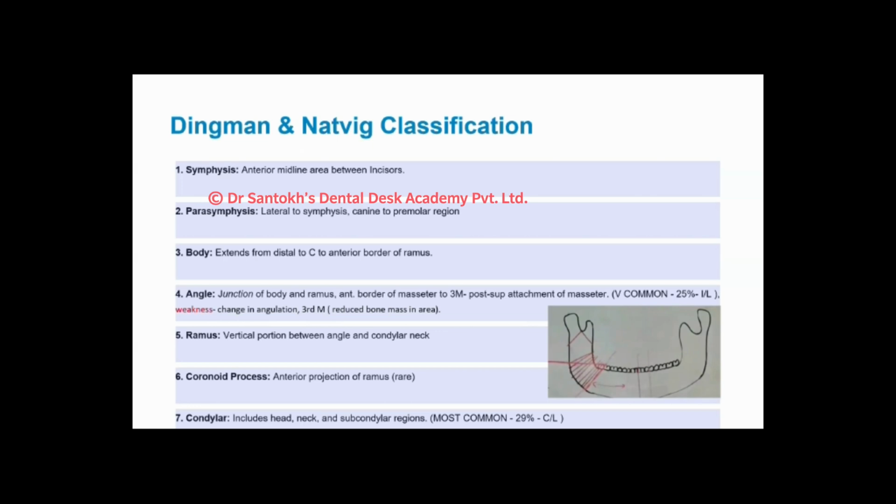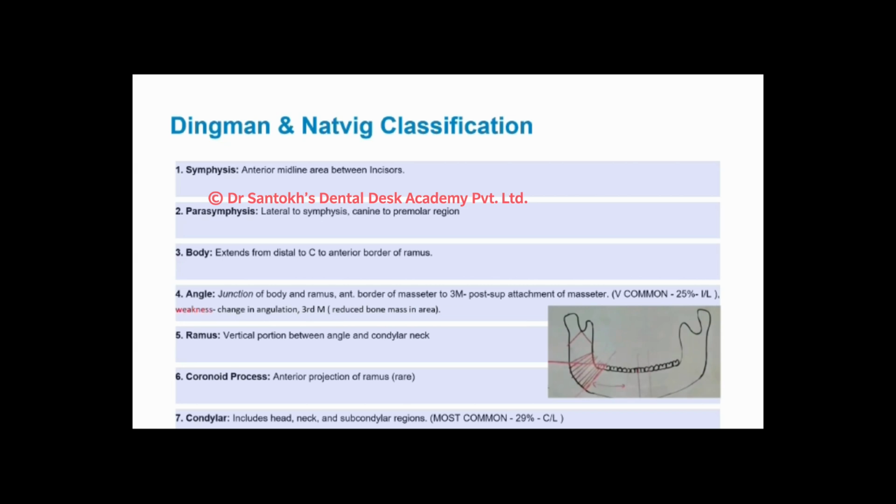So if you can see it in this diagram which I have drawn here, you can see that along the ramus, you have your insertion of the masseter muscle. So generally, the angle is the region from the anterior border of the masseter muscle. And if along the third molar you draw a parallel line, you will see that it will get close to the posterior superior attachment of the masseter.